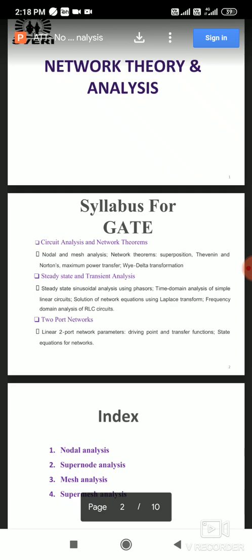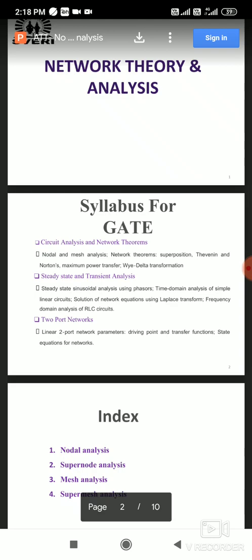Next is the solution of network equations using Laplace transform, that is, frequency domain analysis of RLC circuits. Frequency domain means the S domain. We can convert the time domain into the S domain and analyze the linear circuits. So overall, in this chapter we are learning steady state and transient state analysis by using linear differential equations as well as by using Laplace transform.